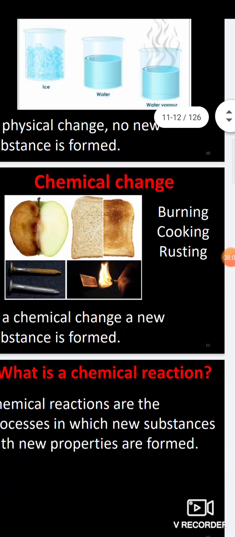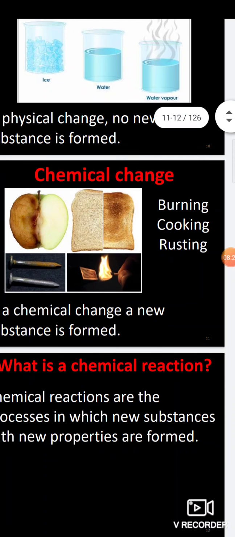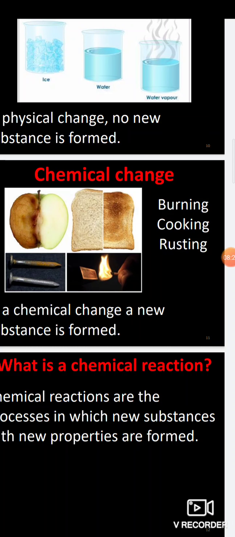Now coming to the chemical changes. When you cut an apple and keep it for some time, when you observe these two in the diagram, there is a change, that is, the color changes in the case of the apple. When you take bread, there are also changes. When you look at the nail, there are changes too. When you burn with the help of matchsticks, there is fire. These are all examples of burning, cooking, and rusting. All this takes place.